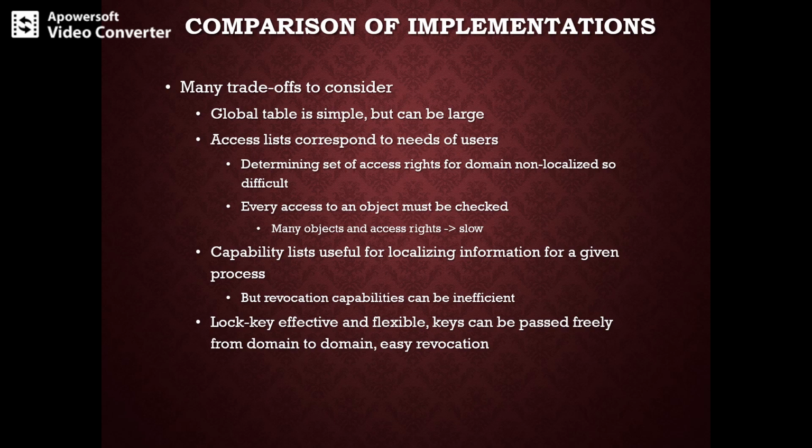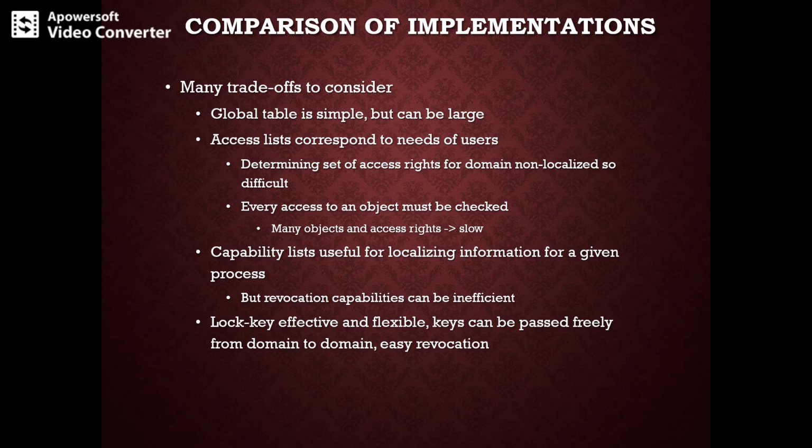Capability lists do not correspond directly to the needs of the user. They are useful, however, for localizing information for a given process. A process attempting any access must present a capability for that access in the case of a capability list.